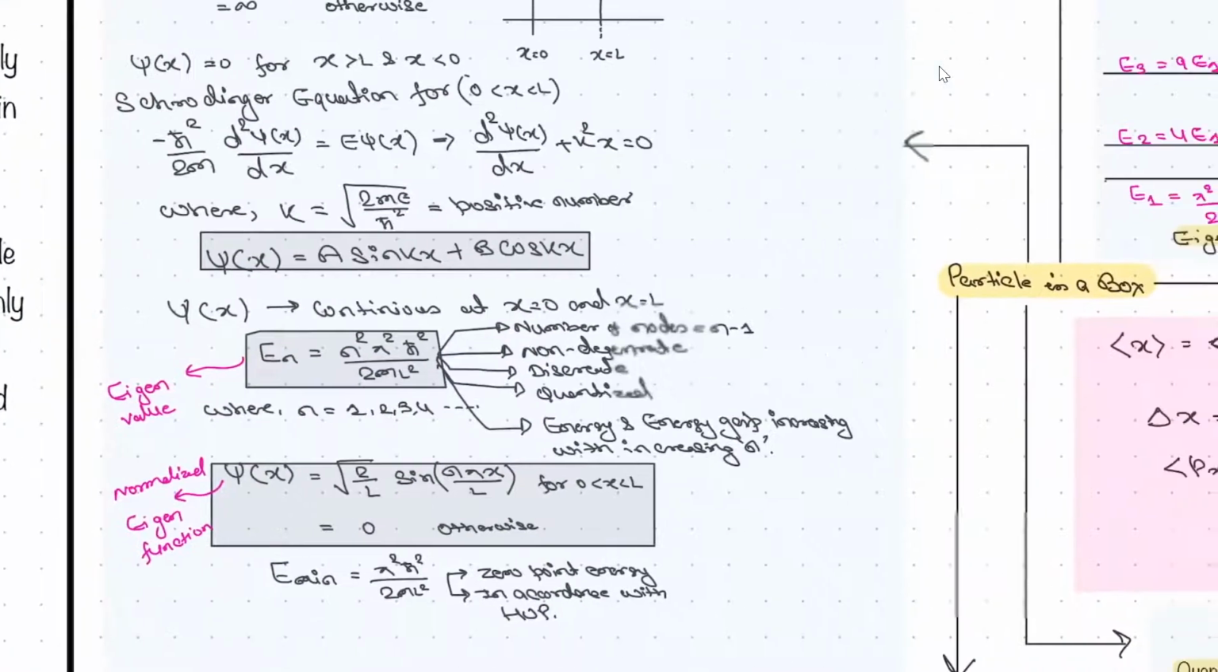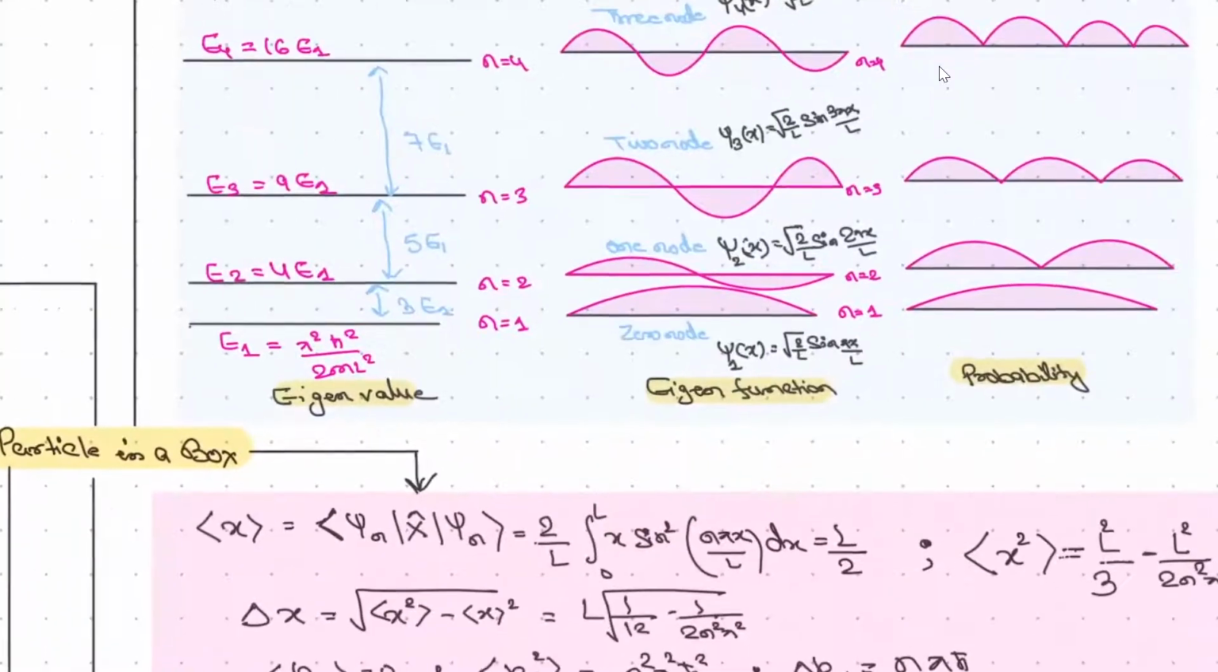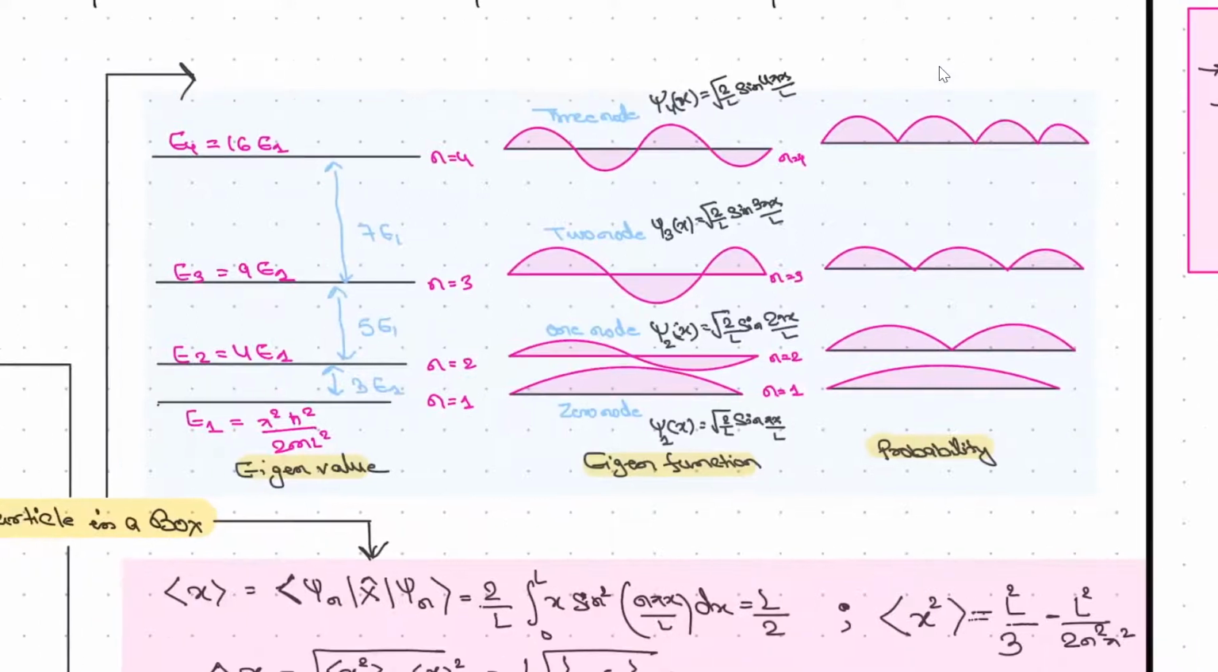So let me show you these things, right? So let me first explain these things. Let's say this is the eigenvalue that we have written, n equals 1, 2, 3, and 4. So the energy gap is what? 3 E1, 5 E1, 7 E1. So the energy is increasing and the gap is also increasing.